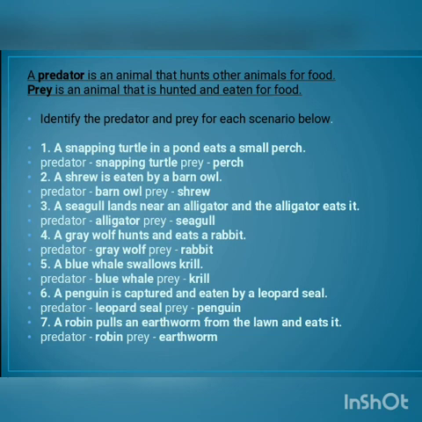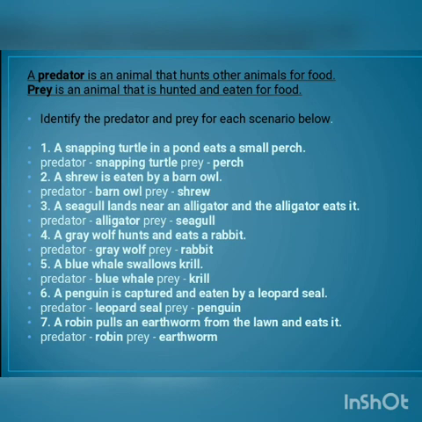Last one. A robin pulls an earthworm from the lawn and eats it. Robin is a bird, not a boy. Yes, robin is a bird. So, who's the predator over here? Definitely robin. And prey is earthworm because earthworm is being eaten by robin in the above scenario.